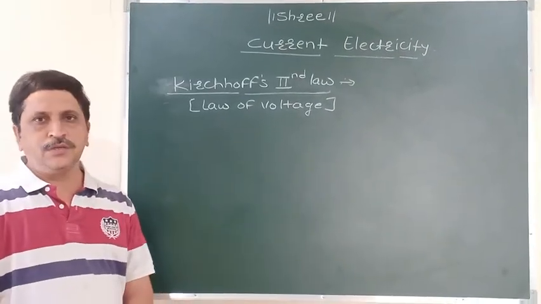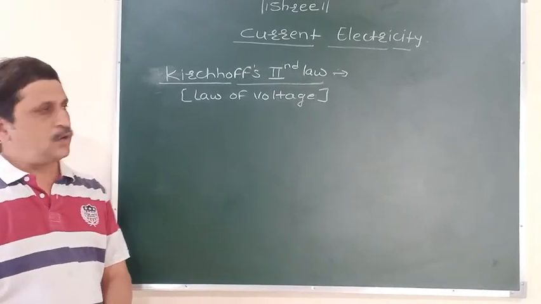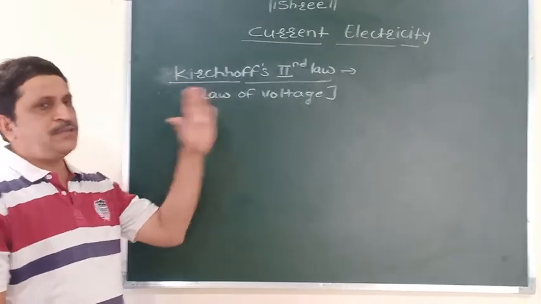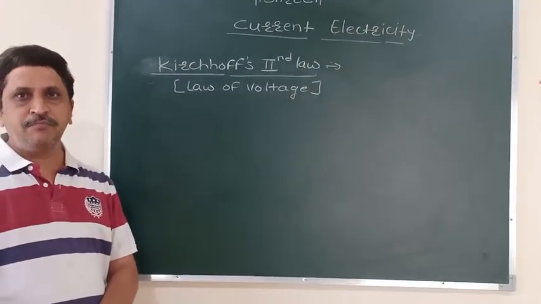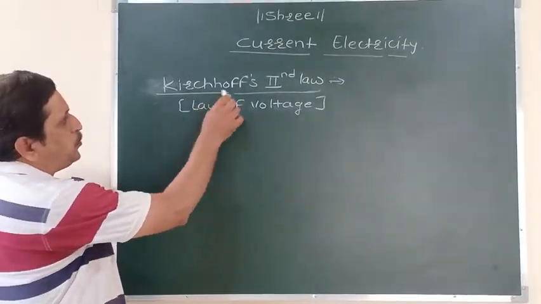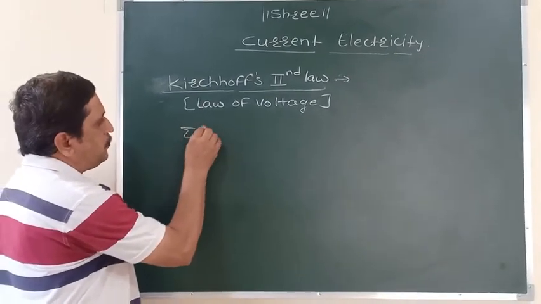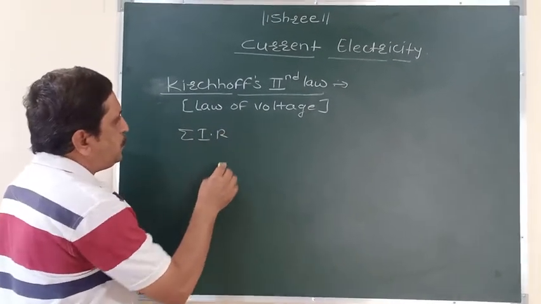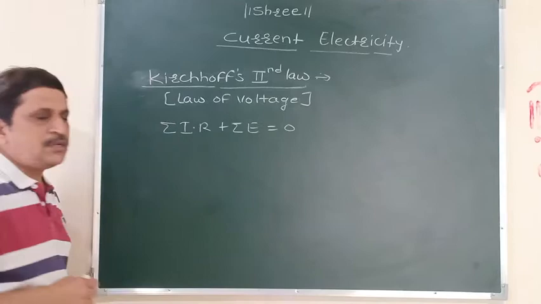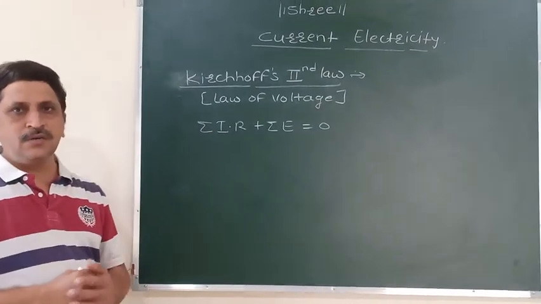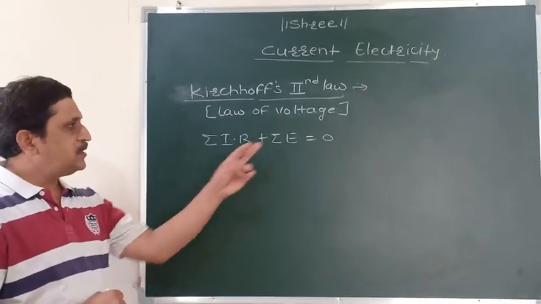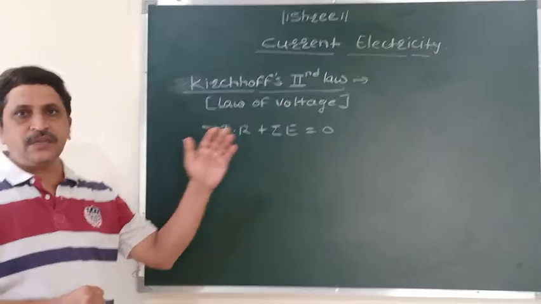Now we are going to see Kirchhoff's second law. This law is also known as the law of voltage. This law is based upon the potential difference between any 2 points in the circuit. According to Kirchhoff's second law, we can write summation of I into R plus summation of E is equal to 0. In this equation, I is the current flowing through the circuit, R is the resistance used in the circuit, and E is the EMF of the cell connected in the circuit.